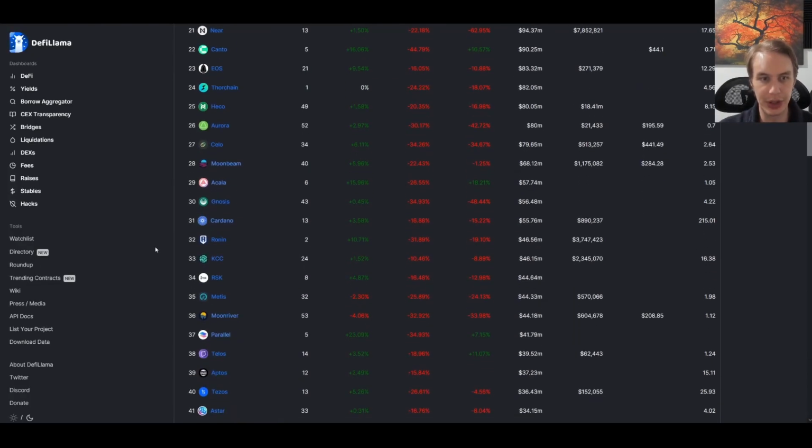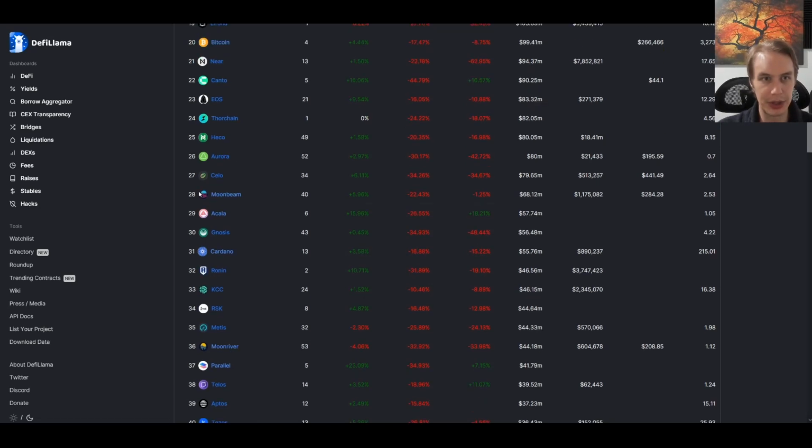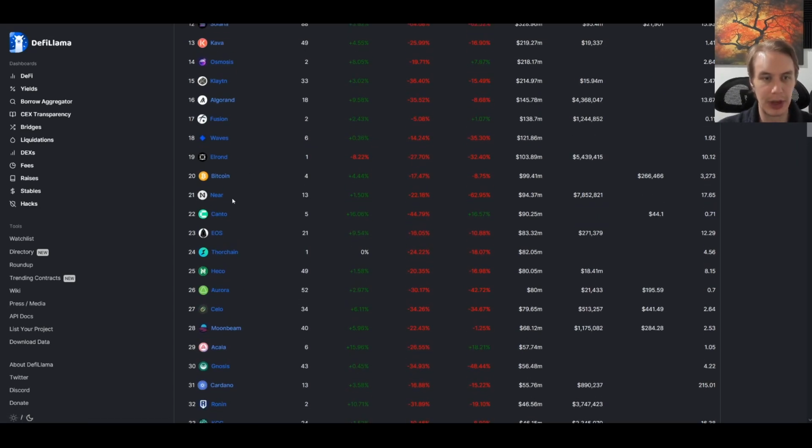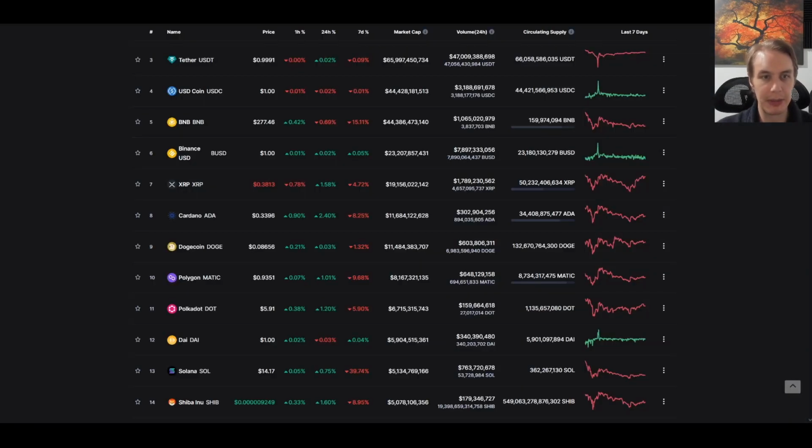It's had a lot of issues in the rollout of its ecosystem. We can see it's sitting all the way down at 31 on DeFi Llama in terms of DeFi adoption, behind much smaller projects or a lot newer projects that don't have that kind of community behind them. But yet Cardano is still doing very well. It's still sitting up at number 8.